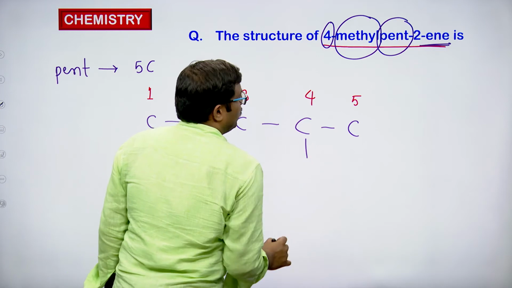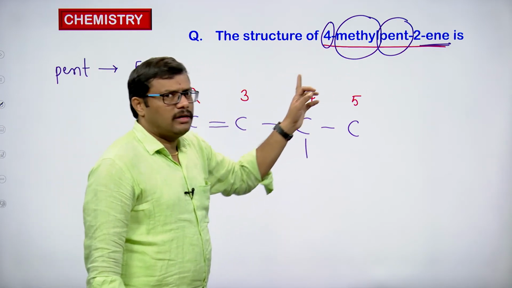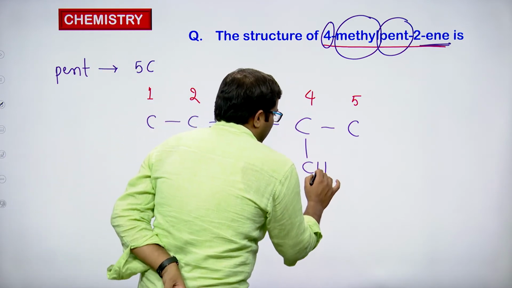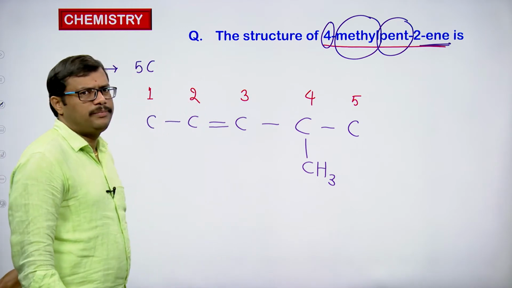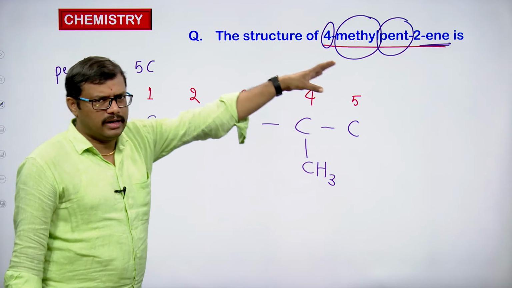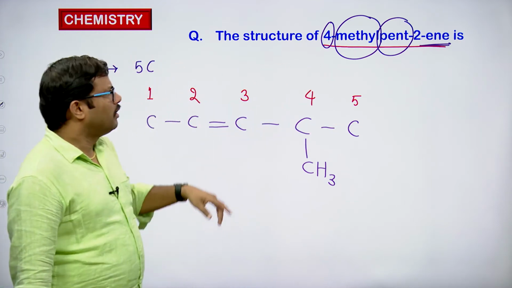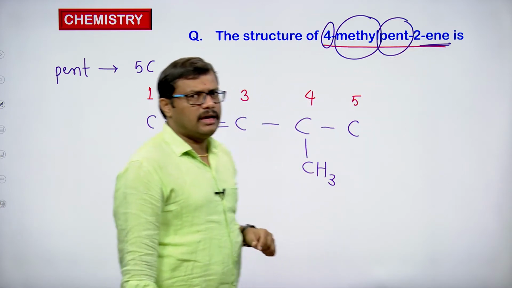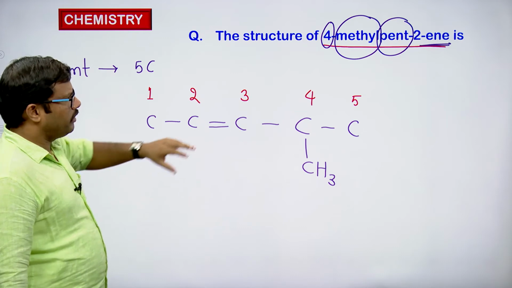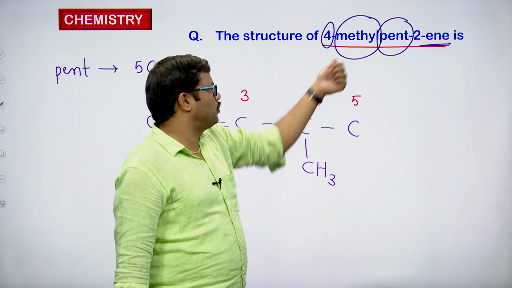So this is the fourth carbon atom, and I am keeping that alkyl group at the fourth carbon atom. The alkyl group is methyl, so I am writing it as CH3, right? Now we have taken the parent name with the 5 carbon chain as the longest chain. With the indication of the ene at second position, we have written the double bond at the second and third carbon atoms. Then we have taken the substituent and kept it at the correct location, the fourth position.